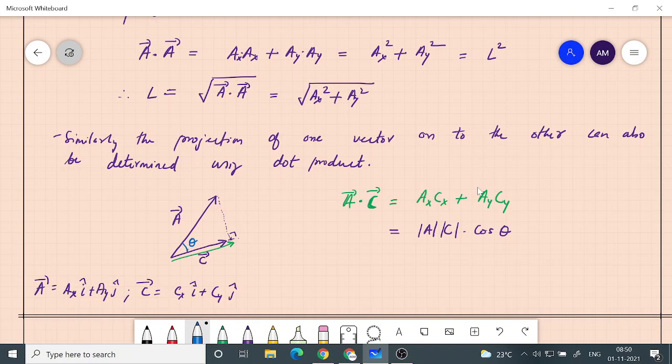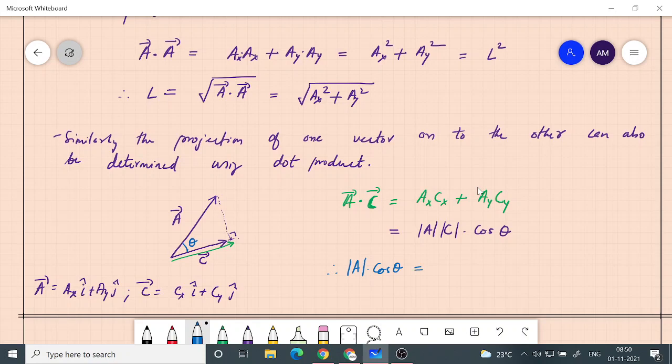Okay, so by making use of these two, we can easily find the projection. So what is the projection of a onto c? The projection is the magnitude of a into cos theta, which is basically this right triangle. If you take the cosine of this theta, it is the adjacent side divided by the hypotenuse. So cos theta into a will be the adjacent side, which is what we call the projection.